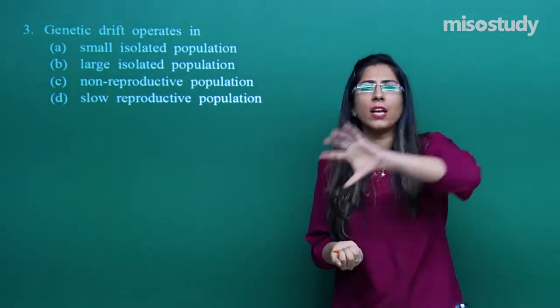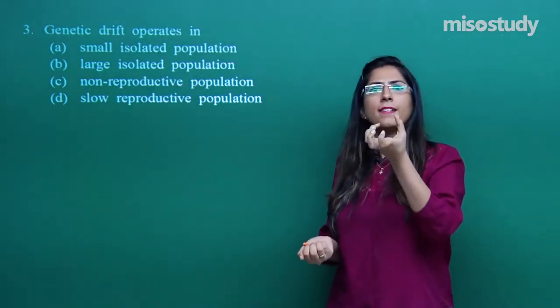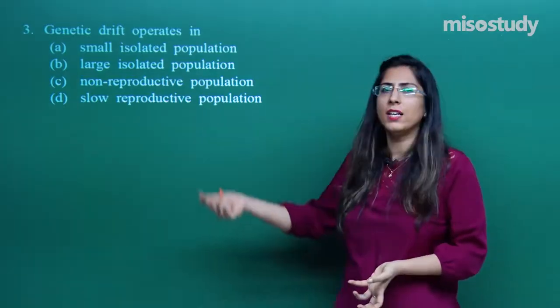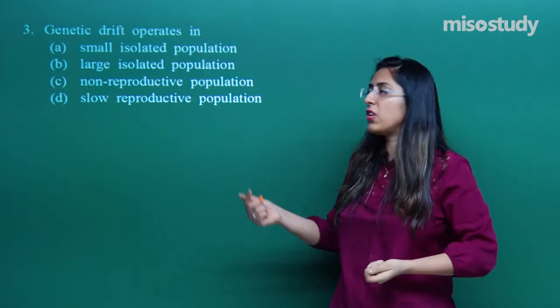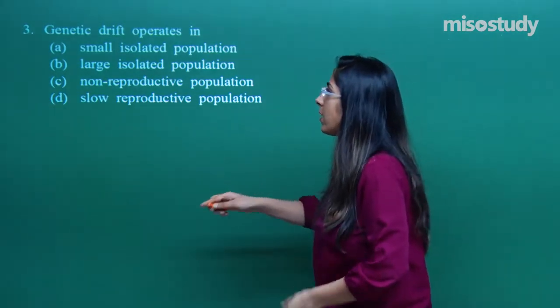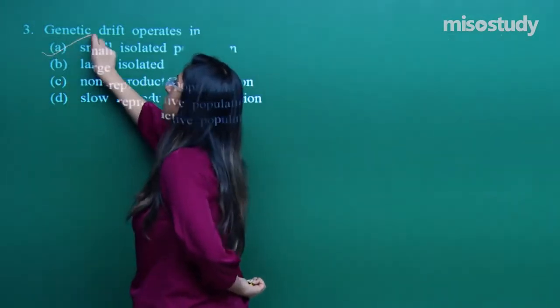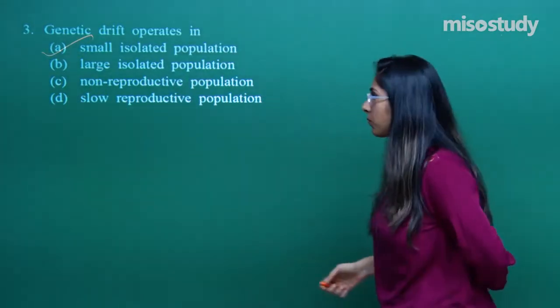Let's take the bottleneck effect, which is a very good example of genetic drift. So this you have to remember. The correct option is option A, that is a small isolated population.